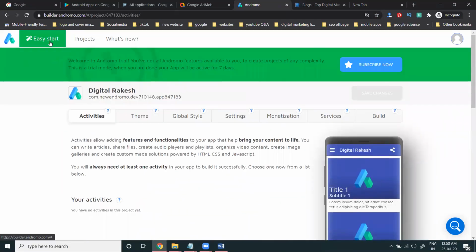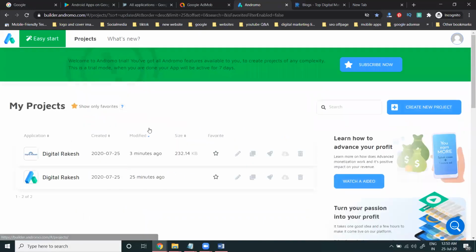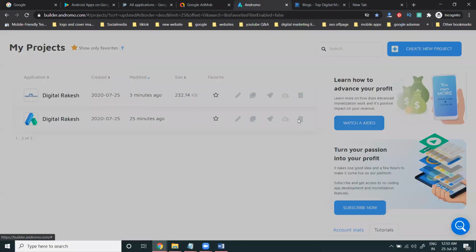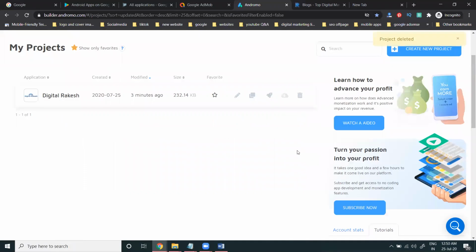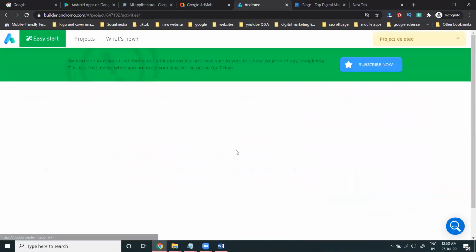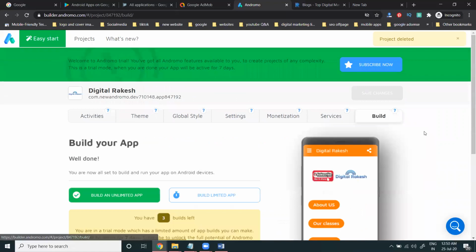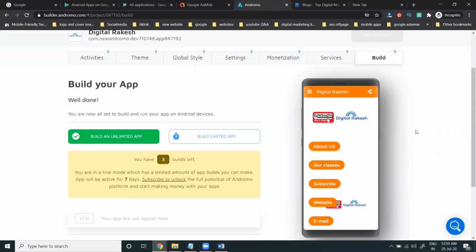The created option here, which is not required, you can remove that app also. And once it is built three times, we can't create another app in the Andromo account for a particular Gmail. We can create n number of Gmails for the application purpose. You can create n number of apps, but the APK build is free of cost only three times.